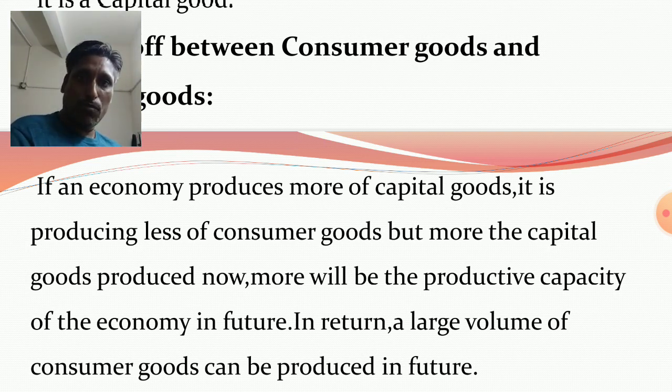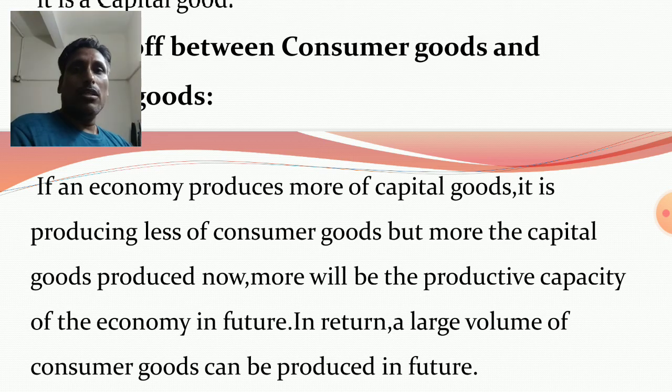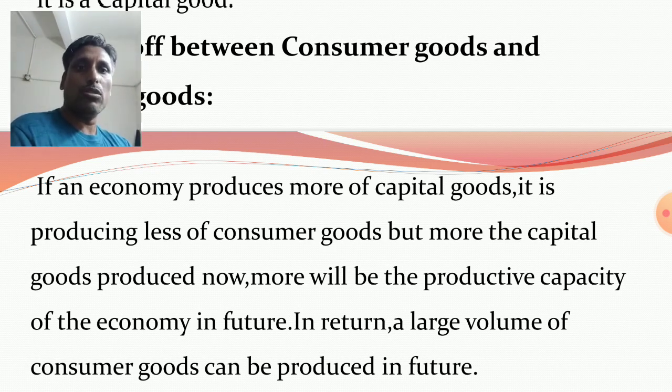Due to more capital goods, more and more consumer goods would be produced in future. So in the short term, a problem arises related to consumer goods, but in the long run it can be solved, because the production of more capital goods now would be helpful to produce more consumer goods in future.